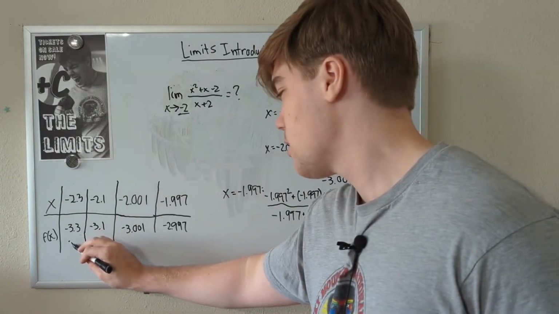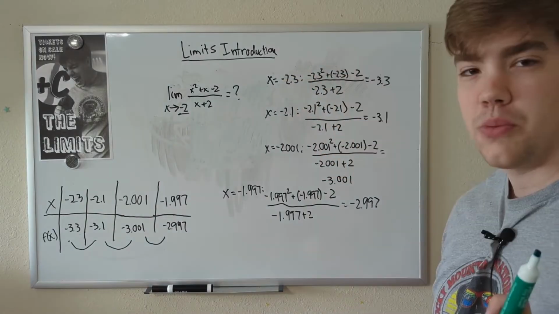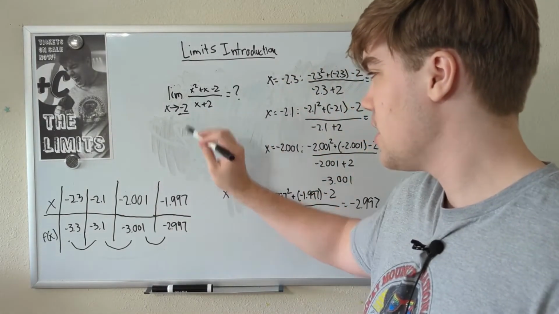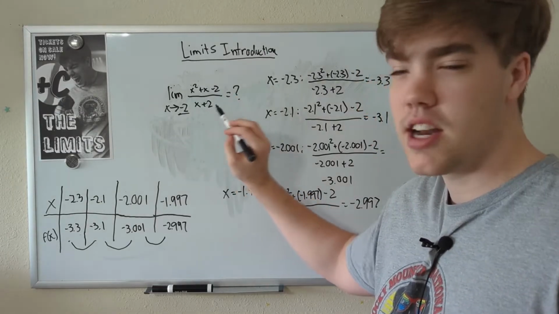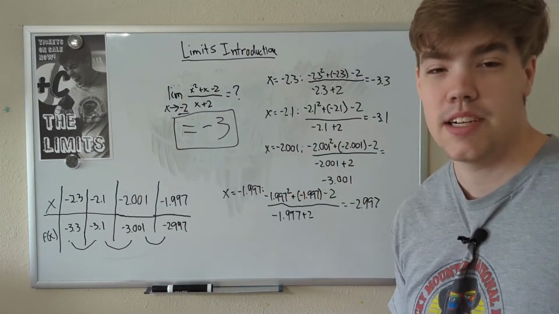We're getting closer and closer to -3 every time we get closer and closer to -2. So because we're getting closer and closer to -3, the limit as x approaches -2 of x squared plus x minus 2 divided by x plus 2 is equal to negative 3. Boom. Easy. That's not hard at all.